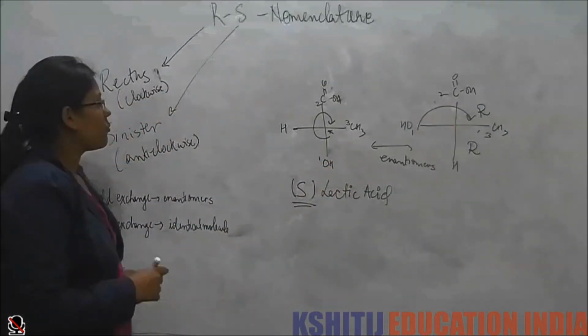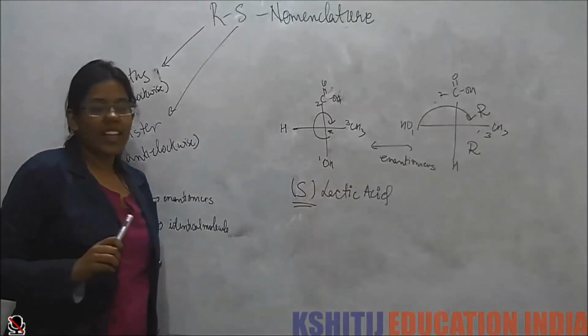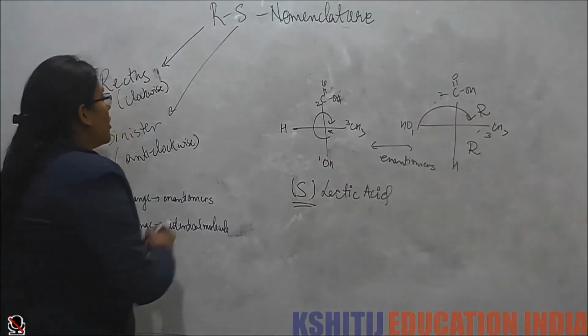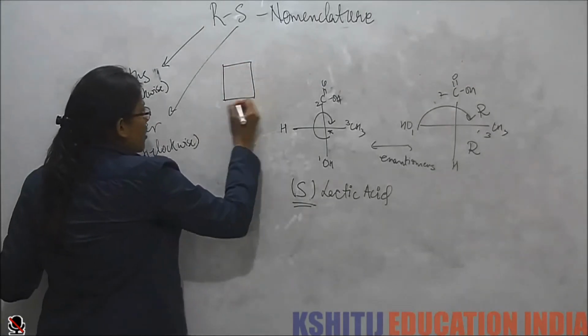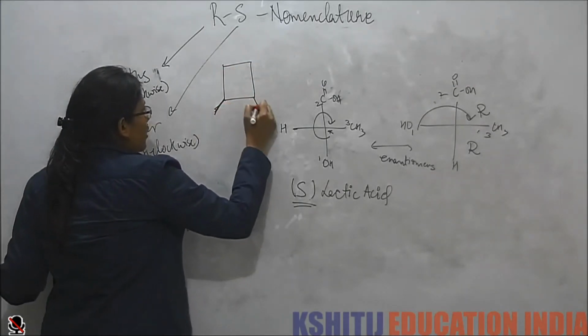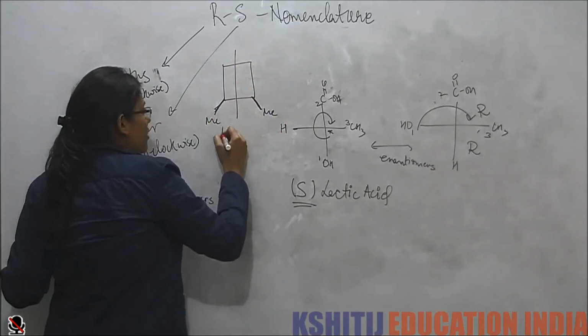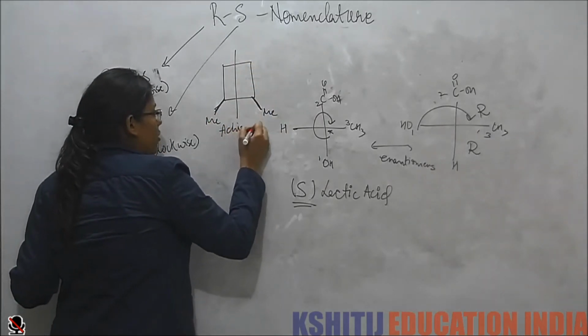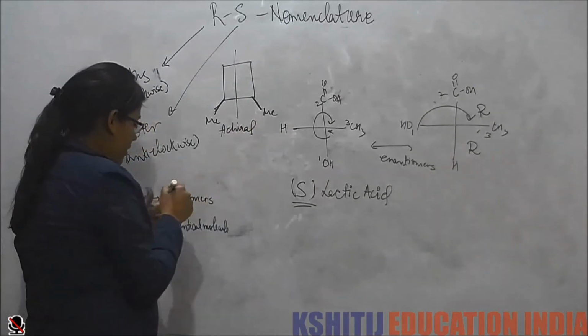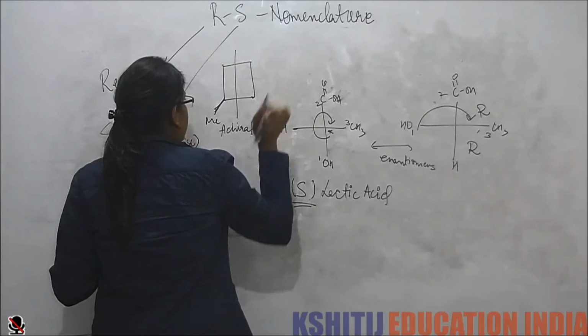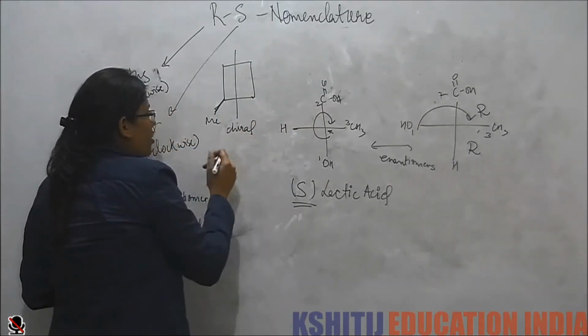Then a molecule can have more than one chiral center, but in that case, if the molecule has a plane of symmetry, like this, then the molecule becomes achiral. Otherwise, if the molecule has no plane of symmetry, like this, the molecule is chiral.